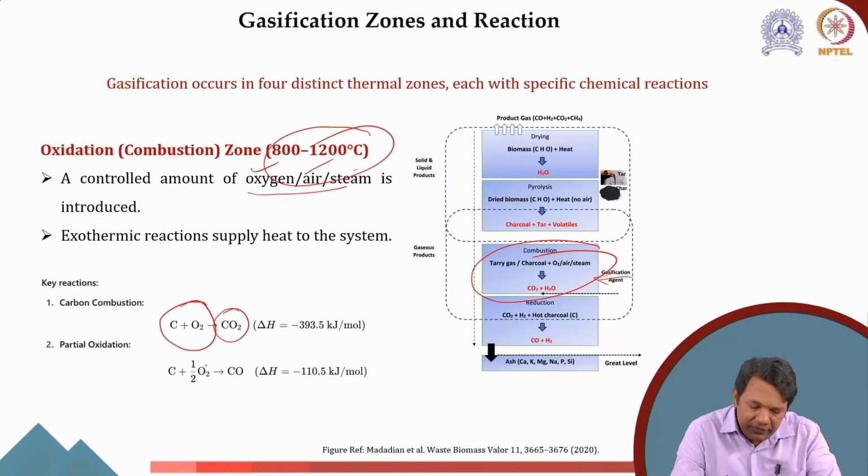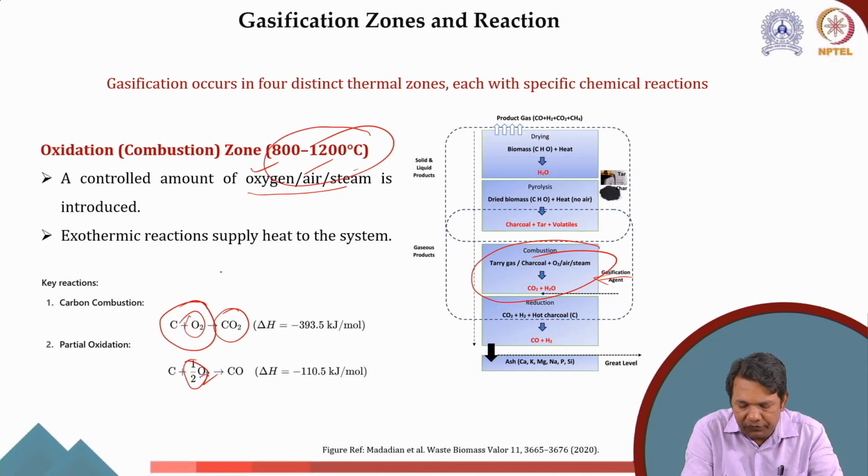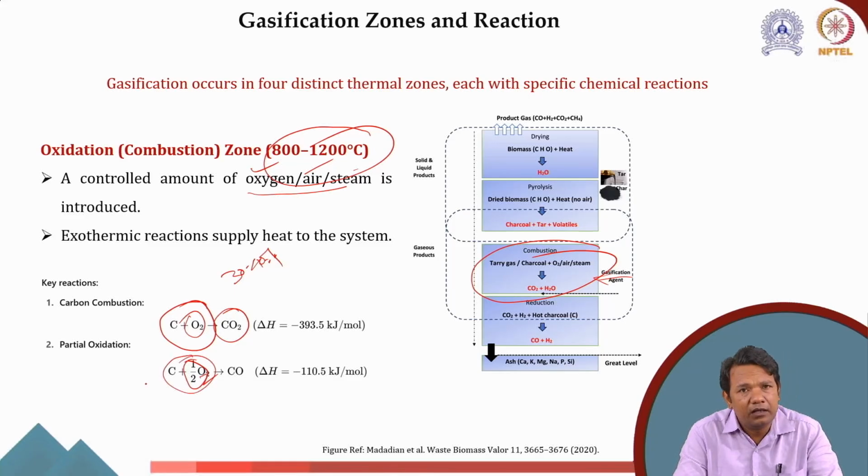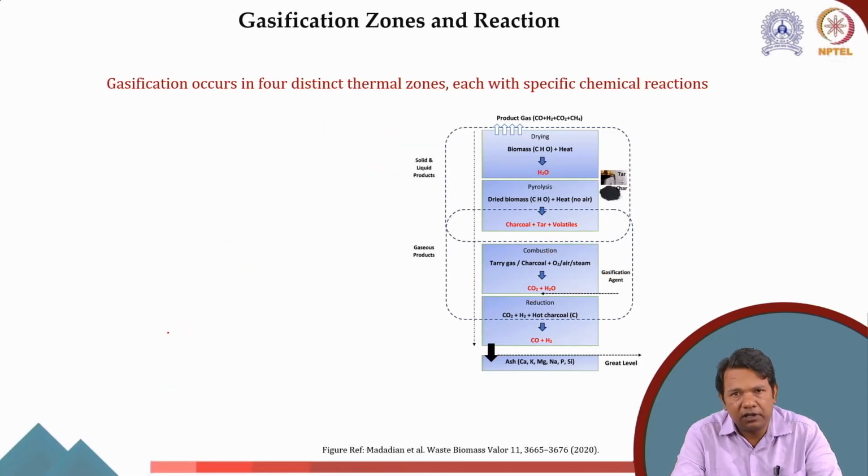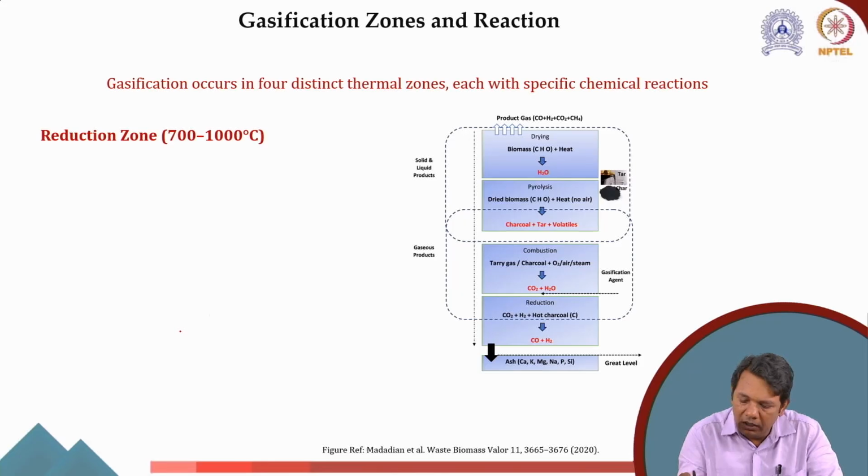Similarly, if limited oxygen is available to the carbon, which of course it is, because what we give is 30 to 40% of the stoichiometric requirement, there will be an incomplete supply, and that will lead to the formation of CO, which is again an exothermic reaction.